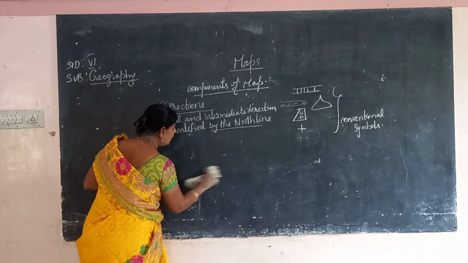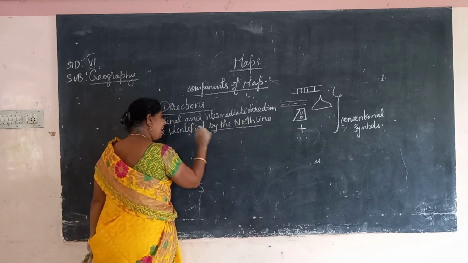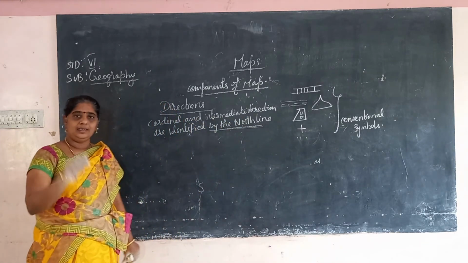Okay, so that is why cardinal and intermediate directions are identified by the north line. Where is it usually placed on the map?